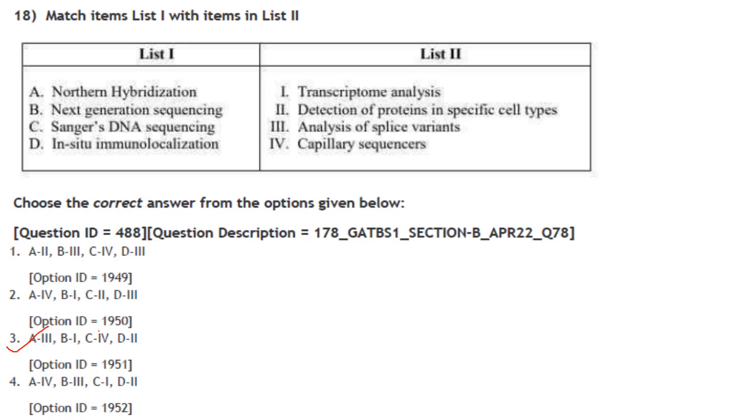Sanger's DNA sequencing is capillary sequencers, and in situ immunolocalization is detection of specific proteins, detection of proteins in specific cell types. So answer here is option 3, A3, B1, C4, D2.